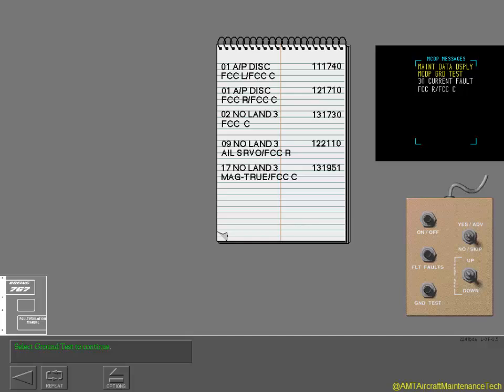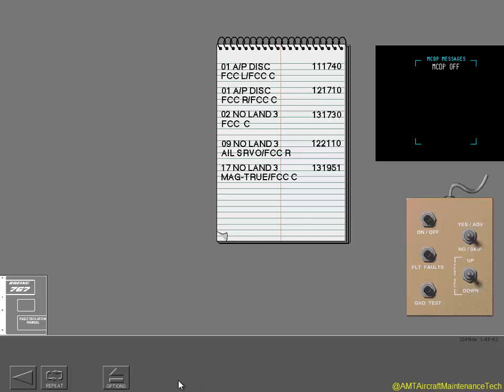Continue to the fault diagnostic code, or you may use the Yes Advance switch, but it will skip the diagnostic code and go to the next fault. Continue to the next fault. Select Yes Advance. That is not correct. Try again. Turn the MCDP off. You have completed the remote operation of the MCDP and performed Ground Test 30.